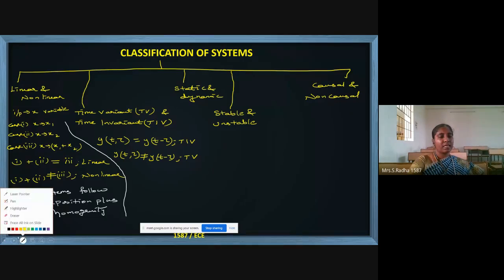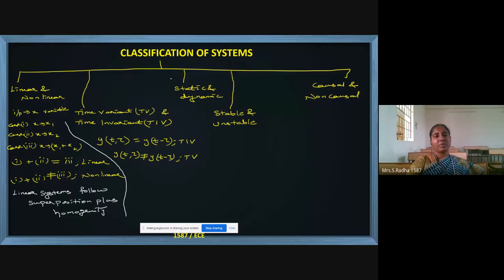Now coming to static dynamic. Static means present output depends only on present input. That is static system. Dynamic means present output will depend on past input as well as future input.